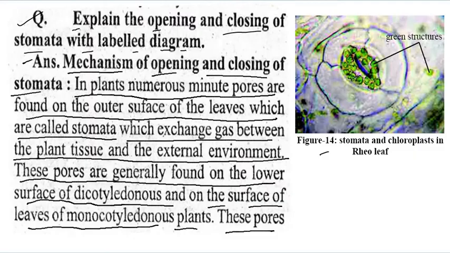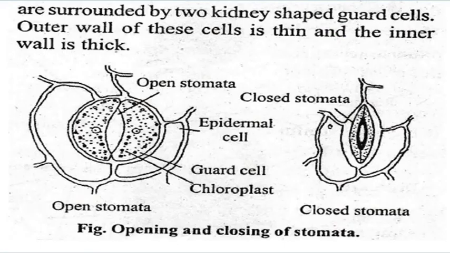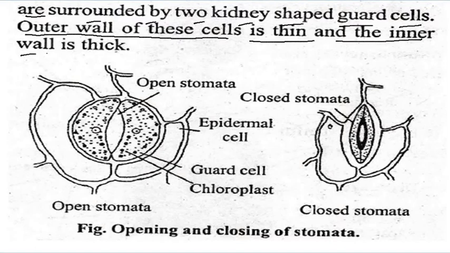These pores are surrounded by two kidney-shaped guard cells. The outer wall of these cells is thin and the inner wall is thick. So this is the structure, so we can write.